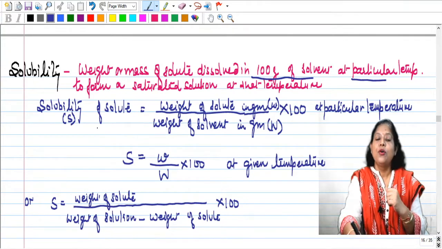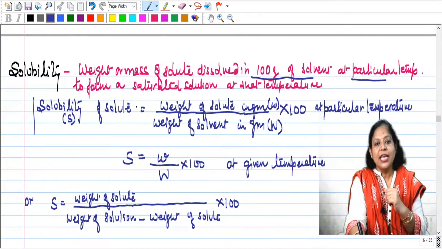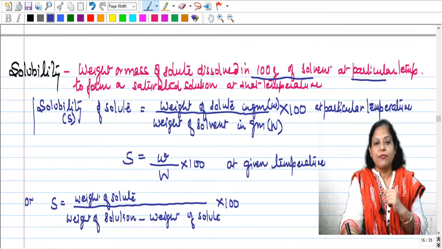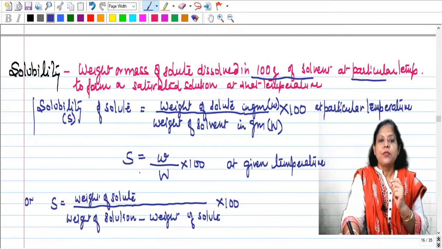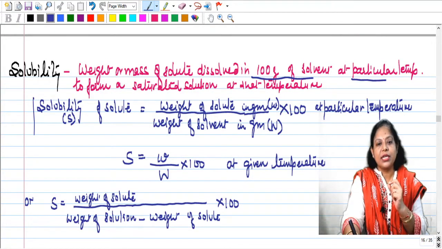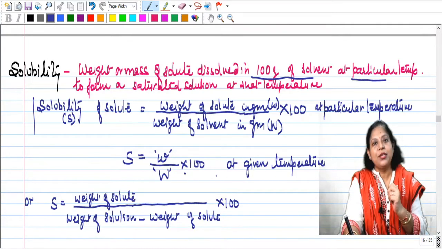Okay, so what is the formula? The formula is solubility of solute is equal to mass of solute dissolved in grams upon the total mass of solvent taken, into 100, at a particular temperature. Okay, so if weight of solute is represented by small w and capital W is the weight of the solvent, when you multiply this by 100, then you get at a particular temperature the solubility.